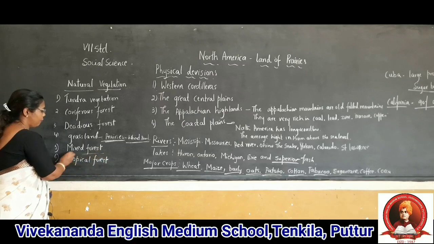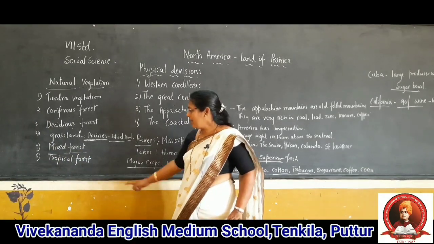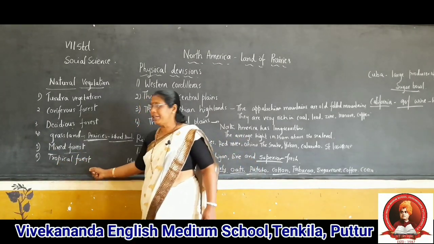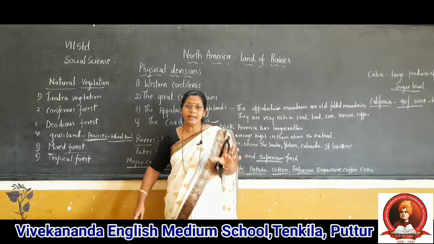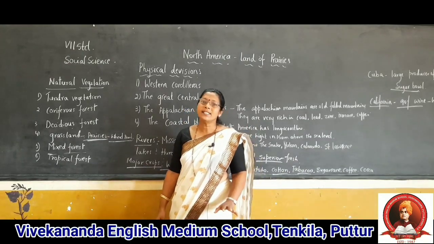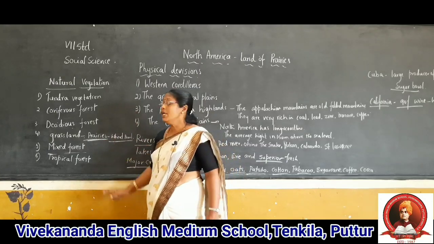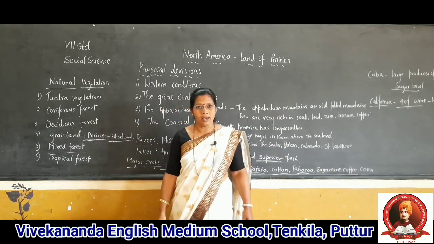Next one is the mixed forest. Next, the last one is the tropical forest. These forests you can see only in the dry area. So these are the types of vegetation you can see in North America.